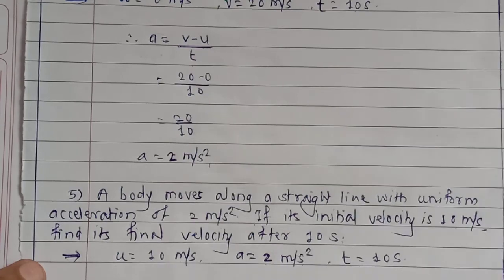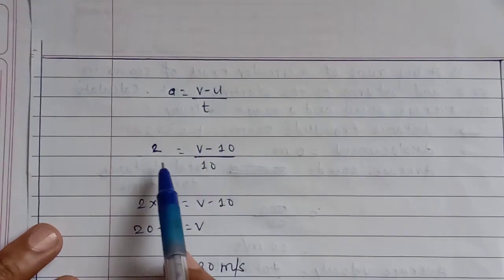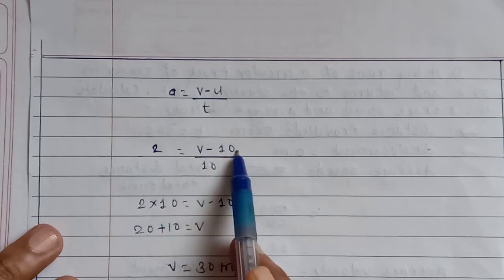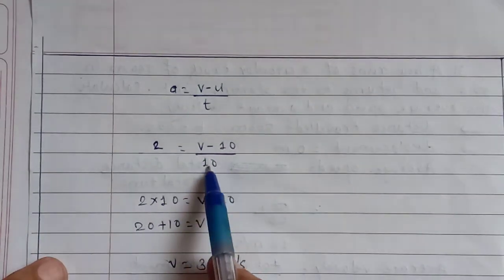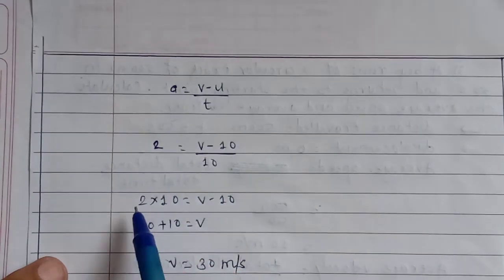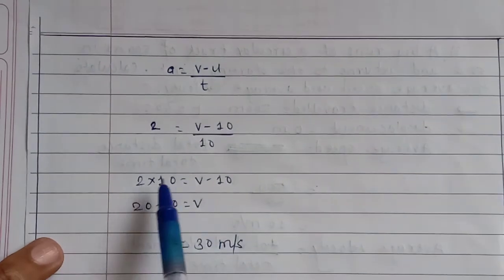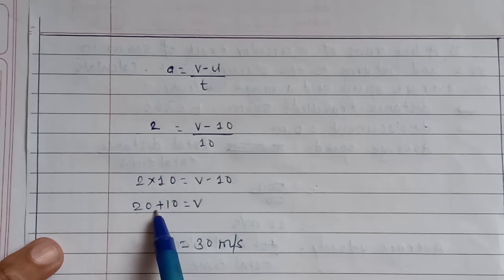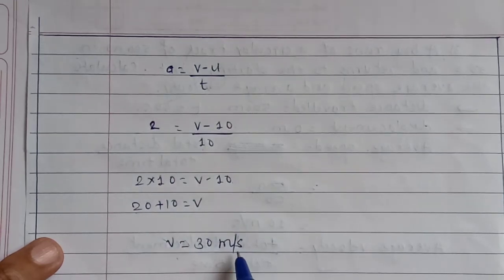We have to calculate the final velocity. Formula: a equals v minus u upon t. Acceleration 2 equals v minus initial velocity 10, upon time taken 10. This 10 which is divided here, when we transpose it, gets multiplied. 2 into 10 equals v minus 10. 2 into 10 is 20. This minus 10 transposed here, 20 plus 10. So final velocity v equals 30 meters per second.